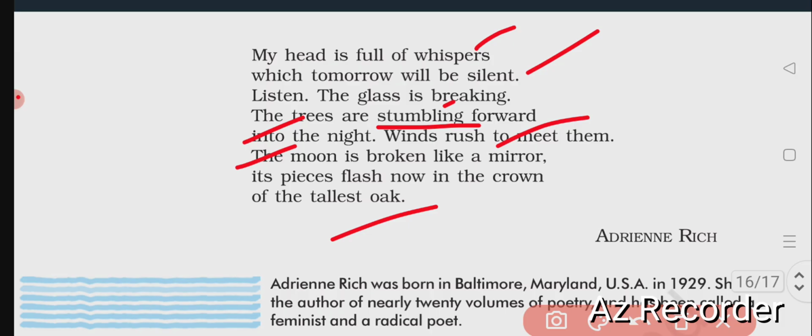The broken mirror is nothing but the flashes on the various trees, I mean on the leaves of the trees, just like broken mirror images. There is no broken moon. The flash or beam of the moon falls on and is reflected on all the leaves of the trees, especially on the topmost oak tree. The branches of the topmost oak tree look just like a crown.